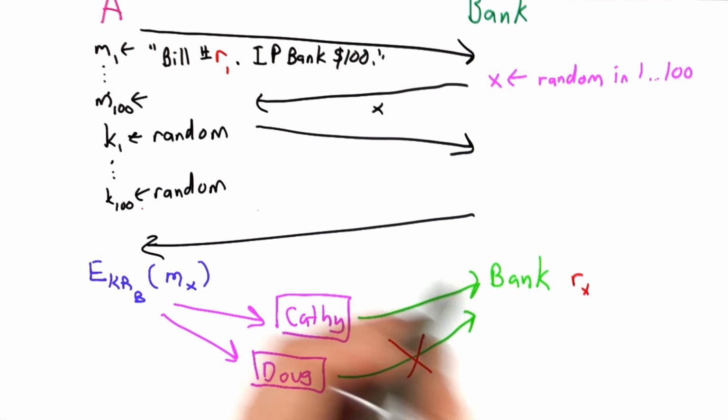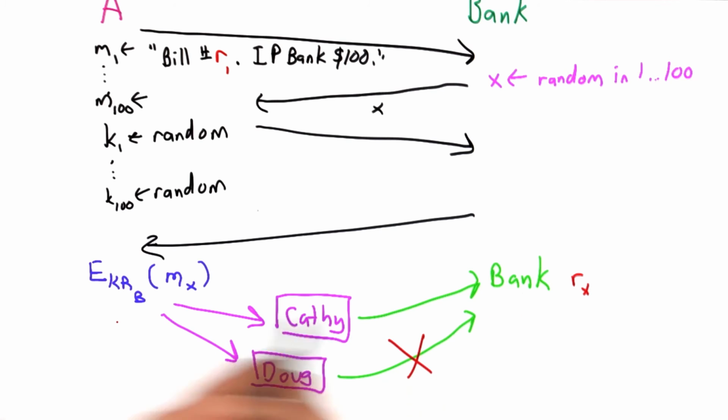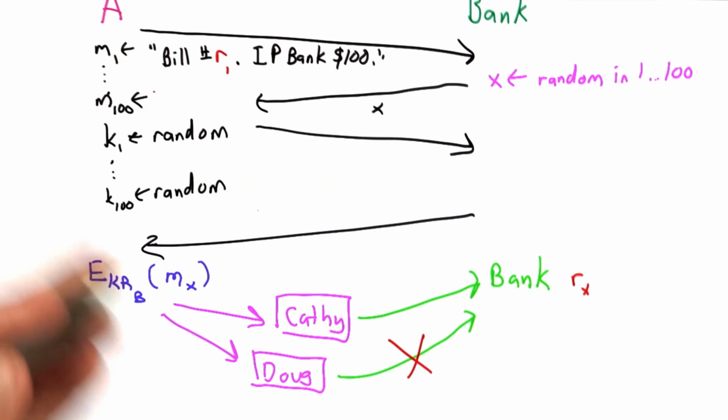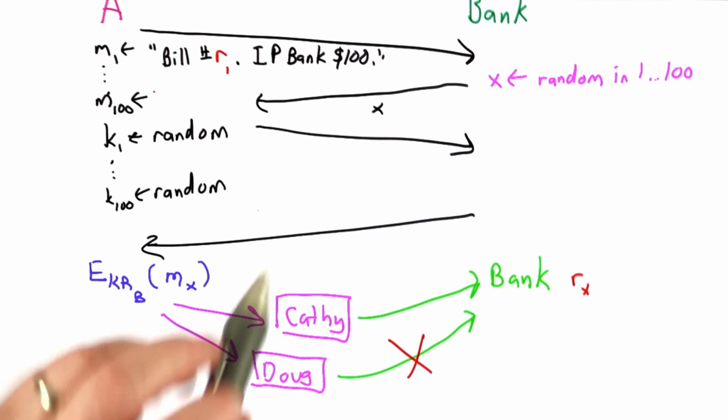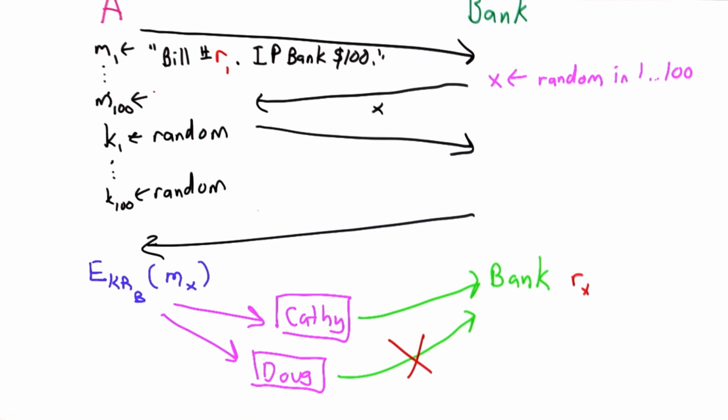So for this approach to work, we need a way to trace the double spent bill back to the person who double spent it. But we also want the bills to be anonymous. So that sounds like a contradictory property. There's actually a way to achieve this.